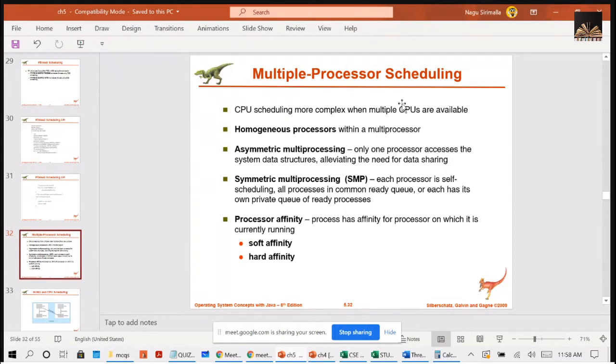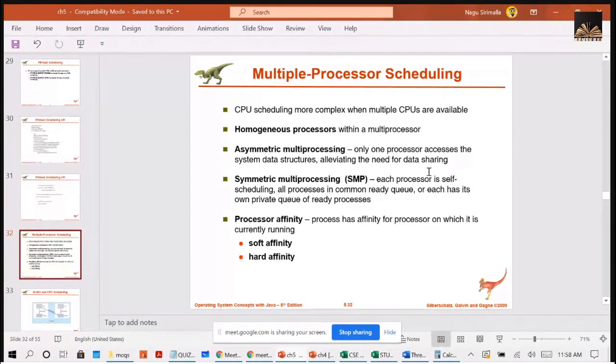But when it comes to symmetric, each processor is self-scheduling. All processes can share a common ready queue, or else each processor can have its own private queue of ready processes. When they have private queues, the processes that are assigned to that particular processor will be held in their private queues.